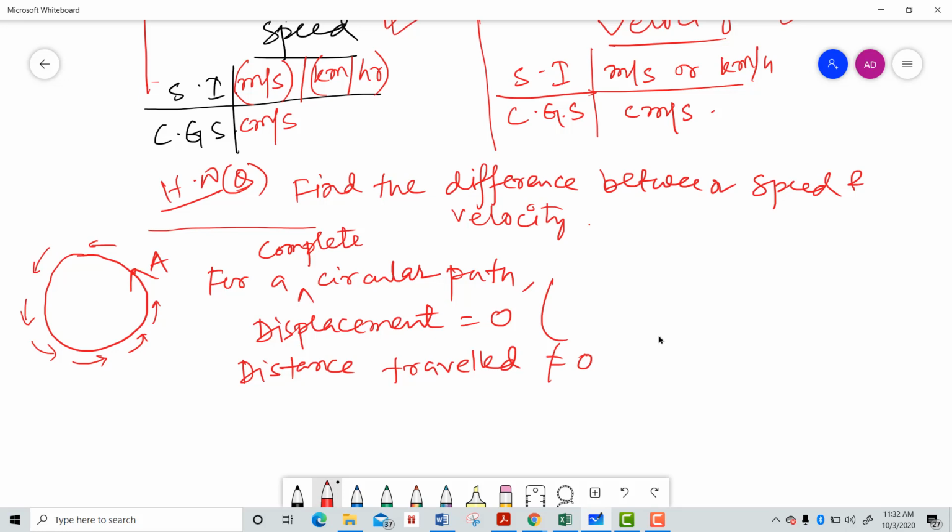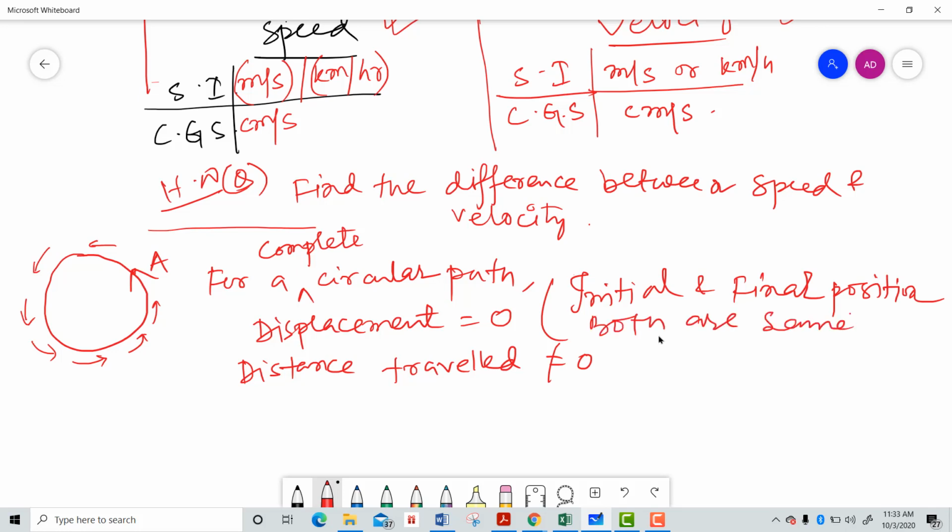The class will be over within 1 to 2 minutes. Don't worry. Displacement is equal to 0 because in this case the initial and the final position are both the same, right? That's why the displacement is equal to 0. Distance traveled is not equal to 0 because you are covering some distance while moving in a circular path.